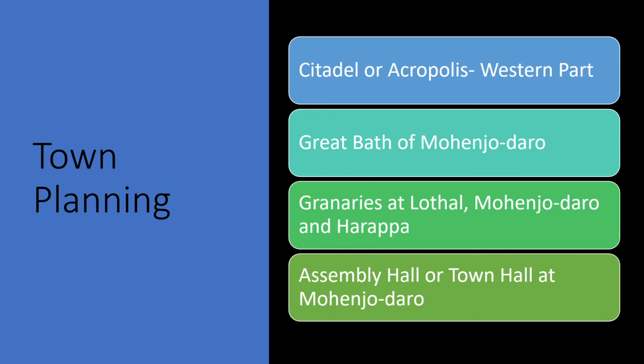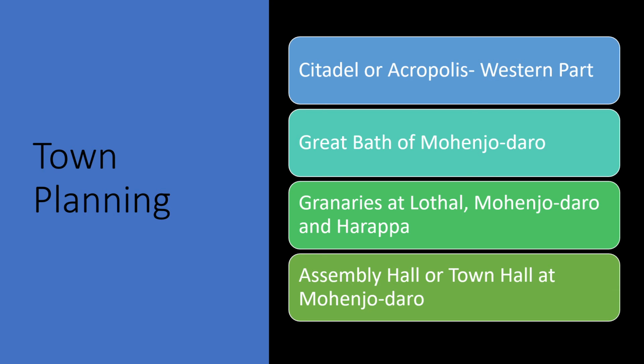It was watertight and layers of natural tar were used. There were rooms all around the tank, and it is believed that people gathered at the Great Bath for religious functions. So it had religious significance. Water was probably brought in from a well and drained out after use.